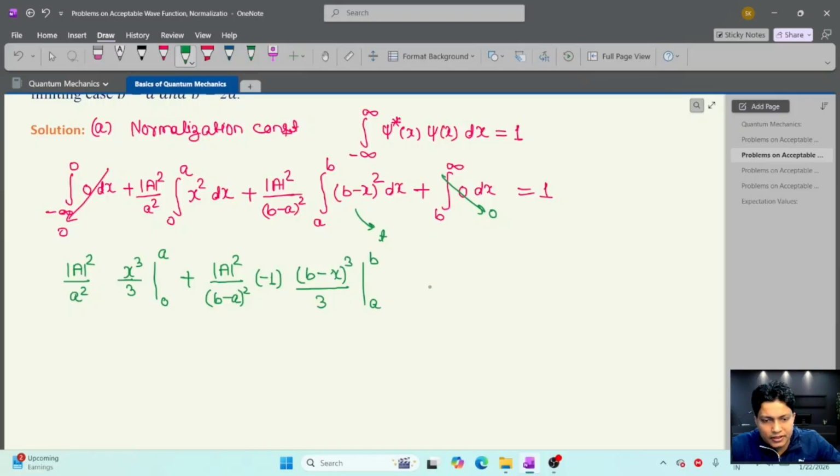You can check this integration also, and this is equal to 1.